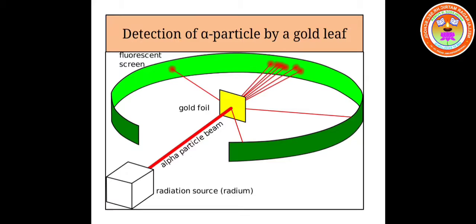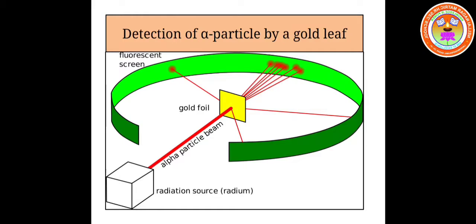Then came the scientist Ernest Rutherford, who discovered nucleus. He discovered nucleus by conducting a very famous experiment called alpha scattering experiment. Alpha particles are positively charged particles.